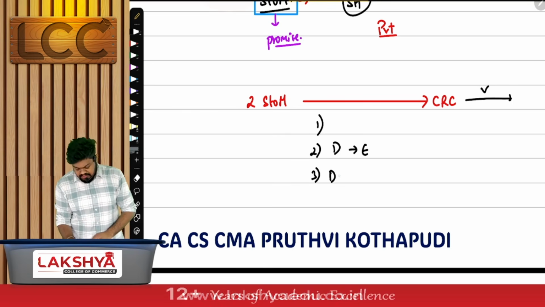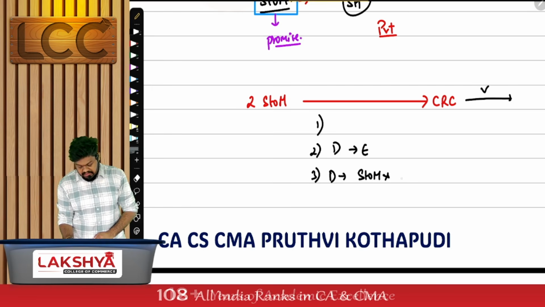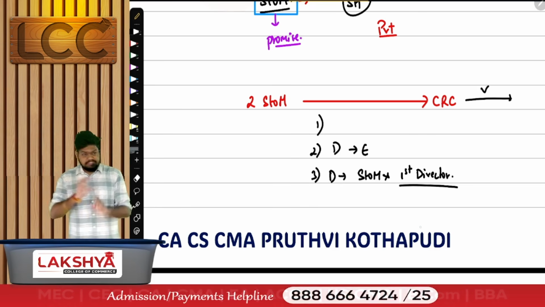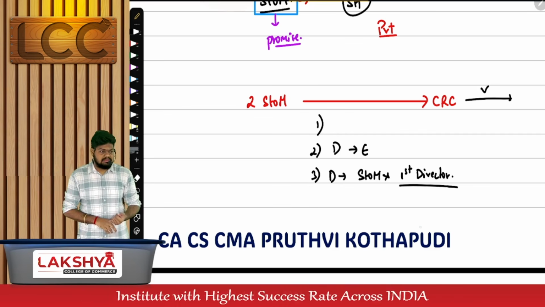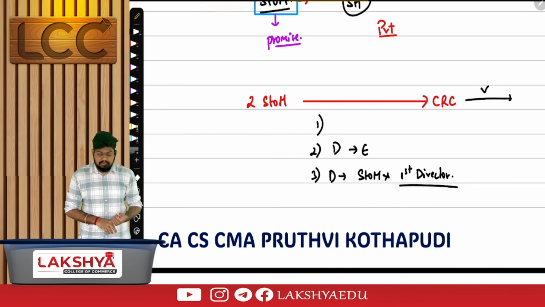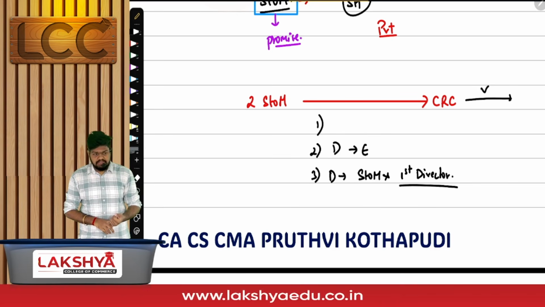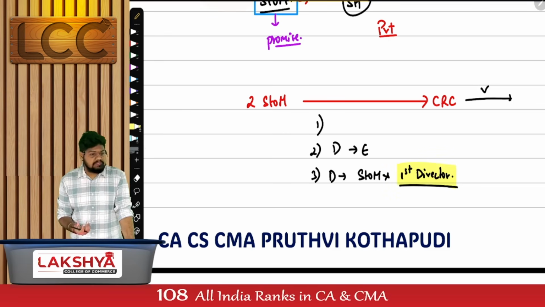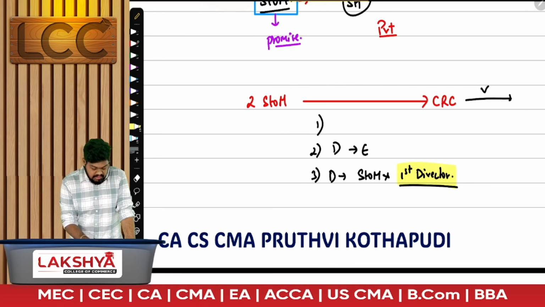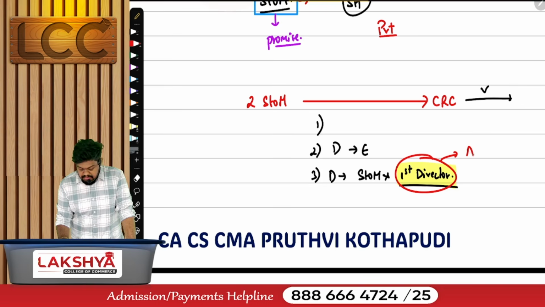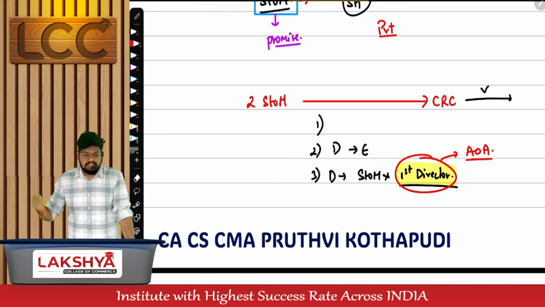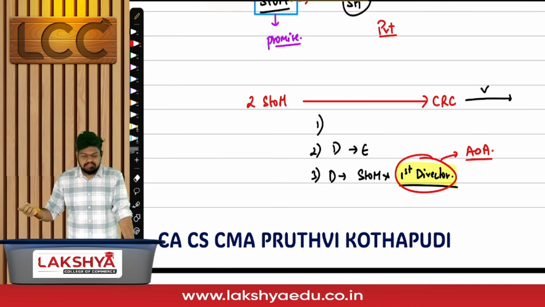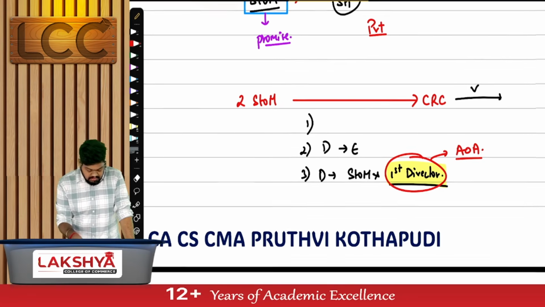The second declaration was given by 2 people, the subscriber to memorandum and the first director. What do you mean by first director? Give me a basic, general answer. A director is always appointed by the company with the help of the shareholders. But here, is the company already incorporated? No, but we need a director to start the business activities. The company is not yet incorporated, so the first directors of the company are appointed by simply mentioning them in the AOA. If your name is mentioned in the AOA as a director, you become a which director? First director. All the subsequent directors are appointed by the company with the help of the shareholders.